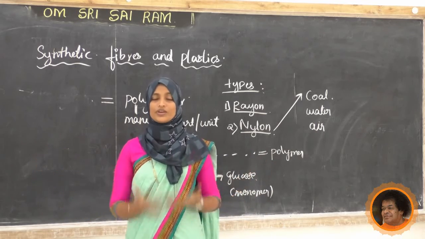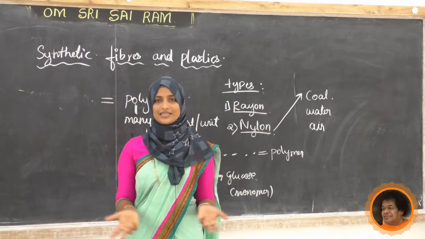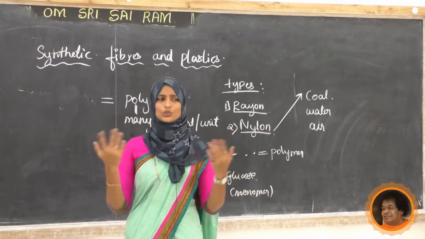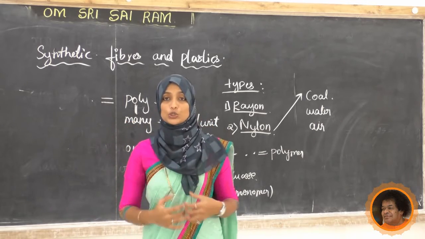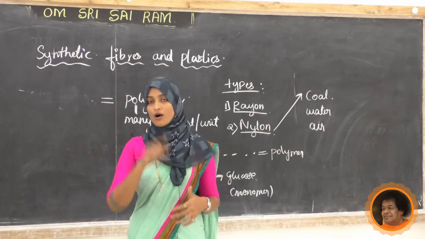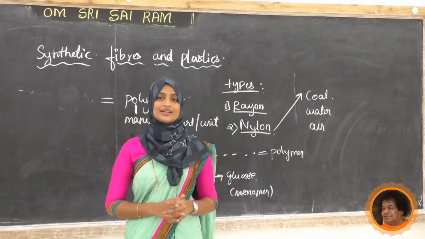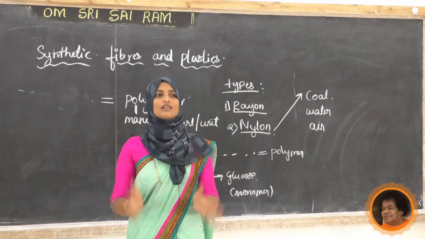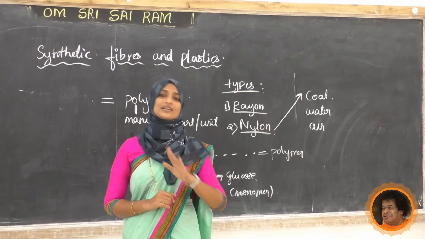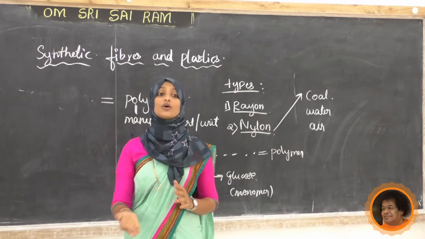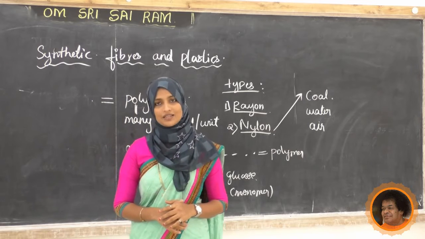So we are using it in a number of materials. We are getting socks, toothbrush, car seat belt, and also the parachute and rock climbing rope are prepared from nylon. This is all about synthetic fibers and their types. In the next class we are going to study more types of synthetic fibers.